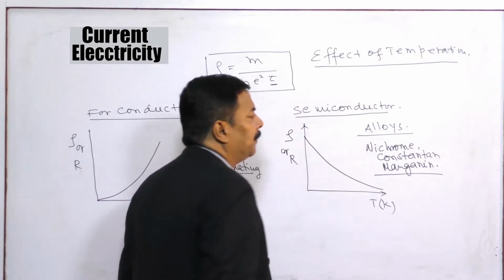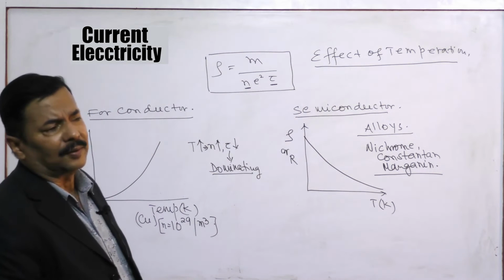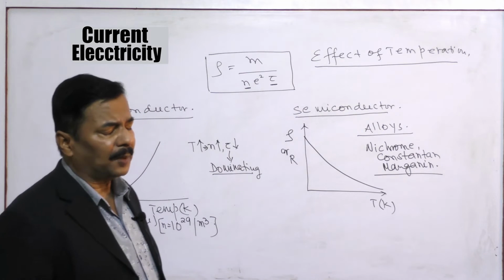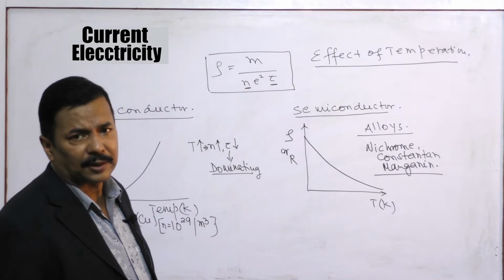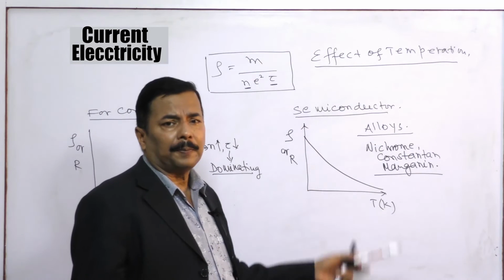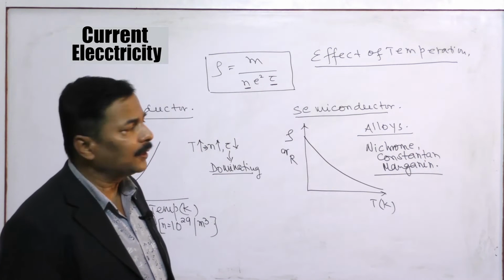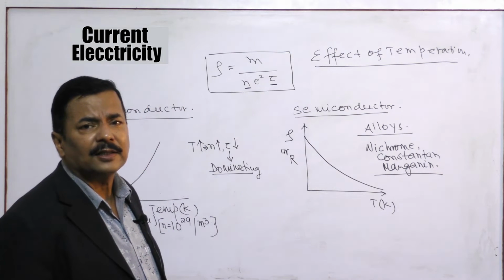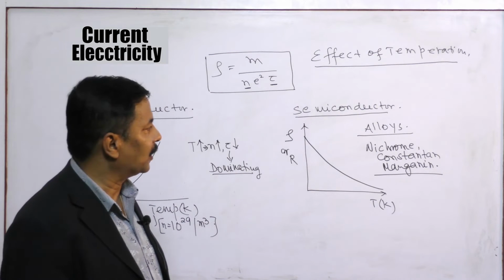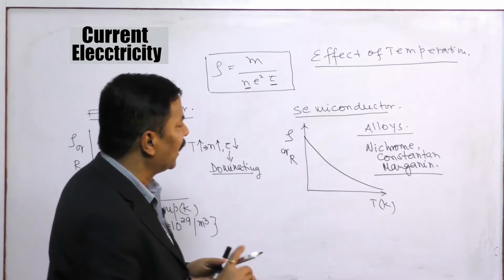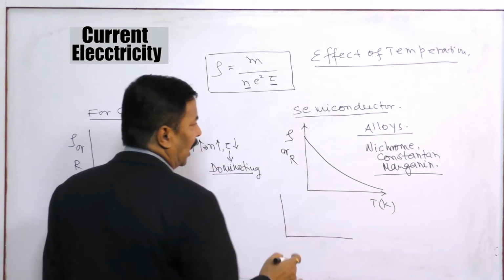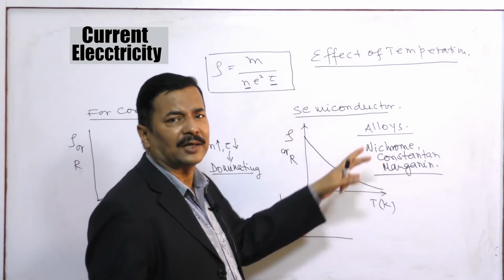These alloys are practically used in highly sensitive electrical experiments, where the flow of current changes the temperature, and so the resistance changes. But these alloys are prepared specifically for experiments so that their resistance and resistivity nearly do not change with an increase in temperature. In this case you will observe that they are also made up of metals. So slightly we can observe that.